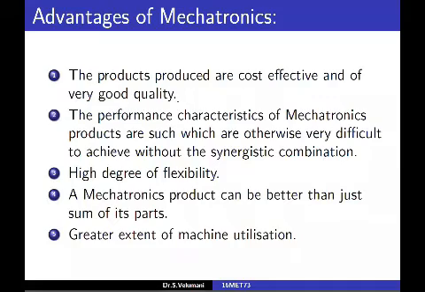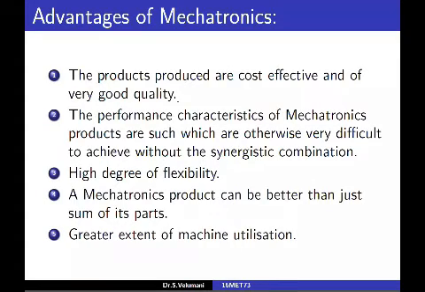Then we have seen advantages of mechatronics. First one, the products are produced cost effective and of very good quality. Second one, the performance characteristics of mechatronics products are such which are otherwise very difficult to achieve without synergistic combination. You can take the example of table movement, which is only possible with mechatronics, and very difficult with other systems.